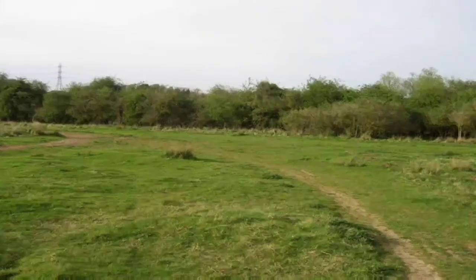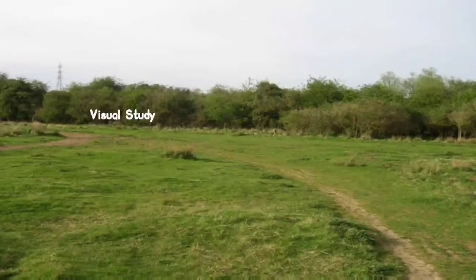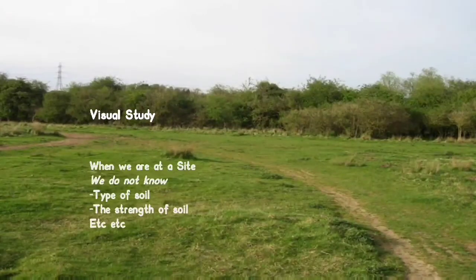So let's say that we are at a site, that is, we are visiting this site. The first thing that we'll do is a visual study. But with just the visual study, that is by just observing this site, we will not know the type of the underlying soil, what is the strength of the soil, where the groundwater table is located, etc. For that, we will have to do some extensive study.